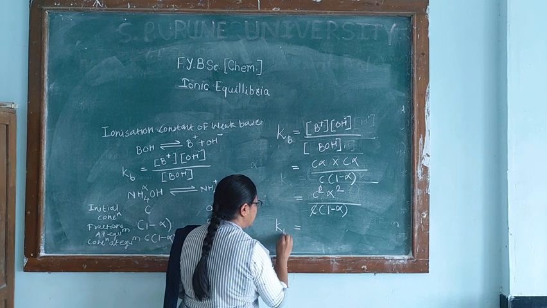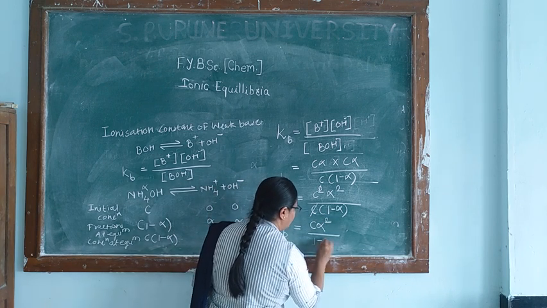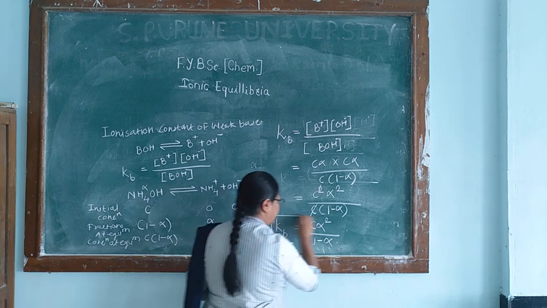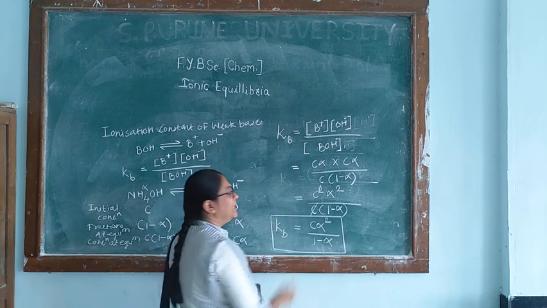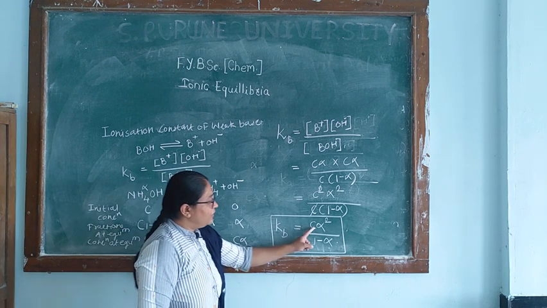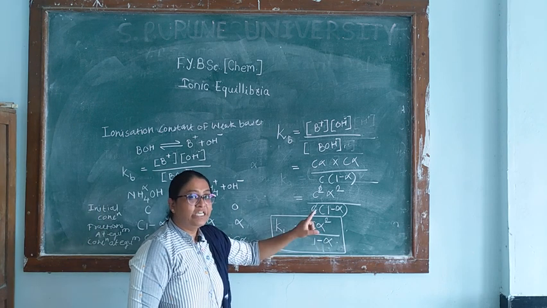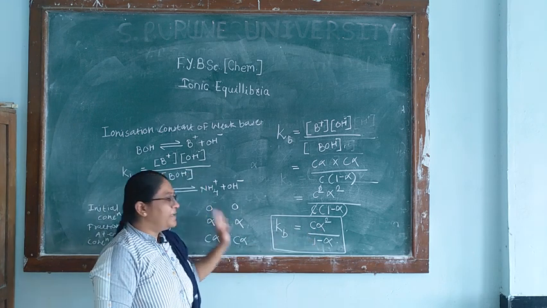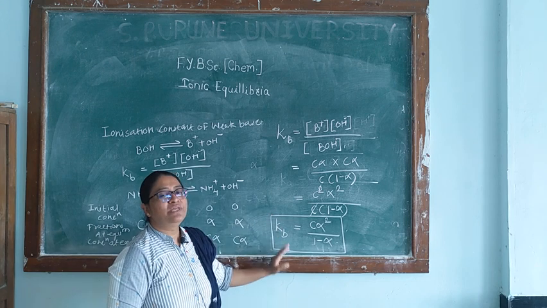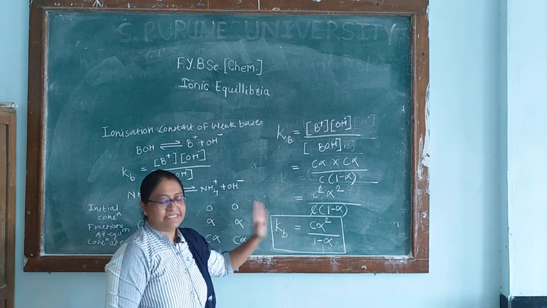So Kb is equal to C alpha square divided by 1 minus alpha. This is the formula to calculate the ionization constant for the base. If we know the initial concentration of the base and the degree of dissociation of the base, we can calculate the ionization constant, which is nothing but the equilibrium constant for the base.